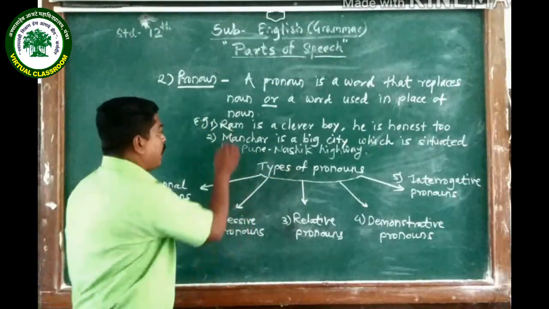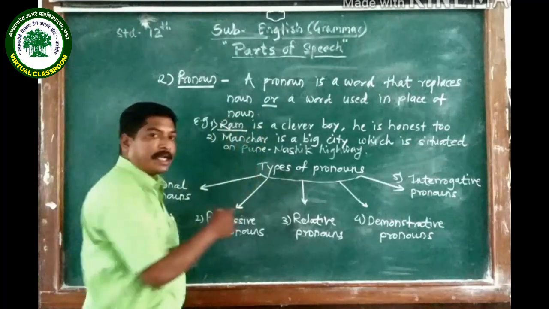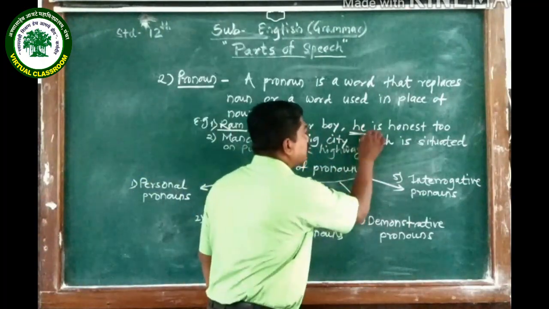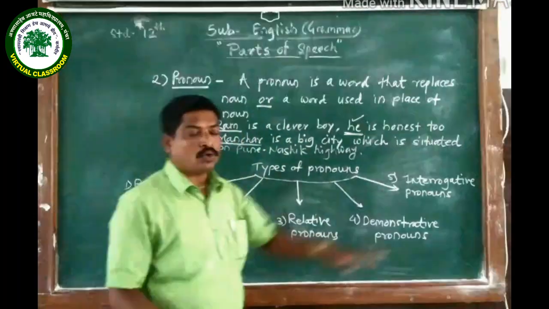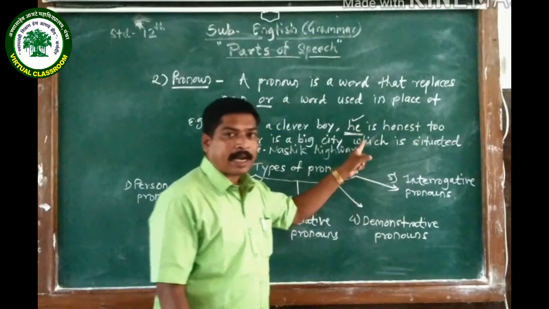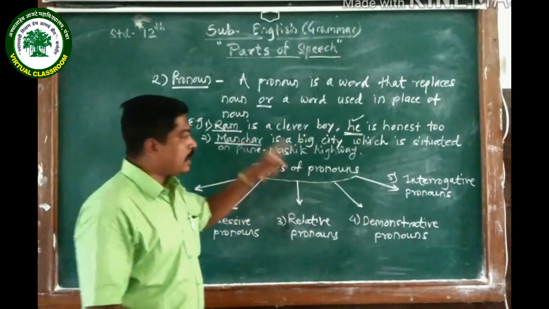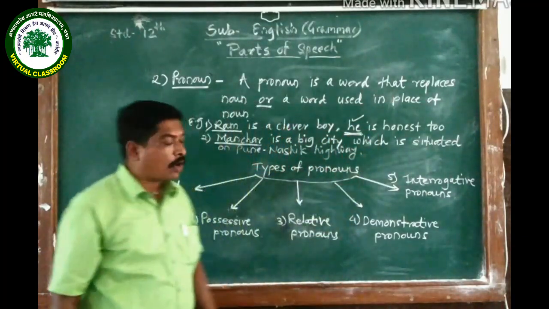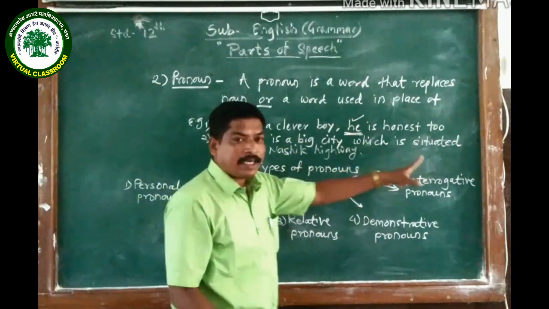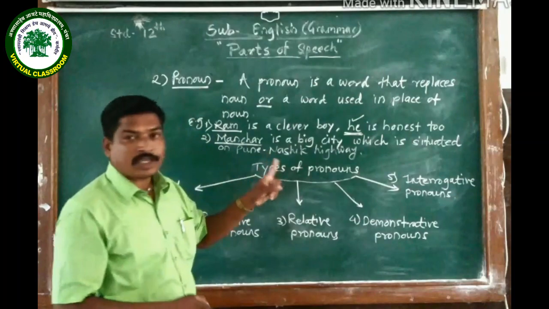For example, here is the first example: Ram is a noun. Ram is a clever boy. He is honest too. In the sentence, Ram is the noun, and he describes that Ram. That is why this word is a pronoun. The second one: Mansar is a big city which is situated on Pune-Nashik highway.